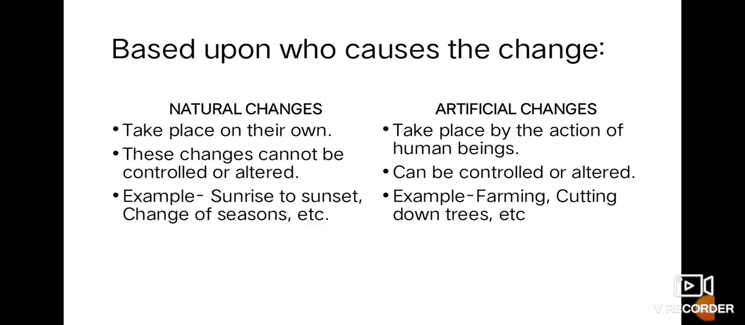changes. Now, coming down to the first type of change, that is based upon who causes the change, who is responsible for it. There are two types of changes present: natural changes and artificial changes. Now, as you know, the term natural means that which takes place on its own and we cannot control or alter them. So, common examples for natural changes are sunrise to sunset, change of season, etc.